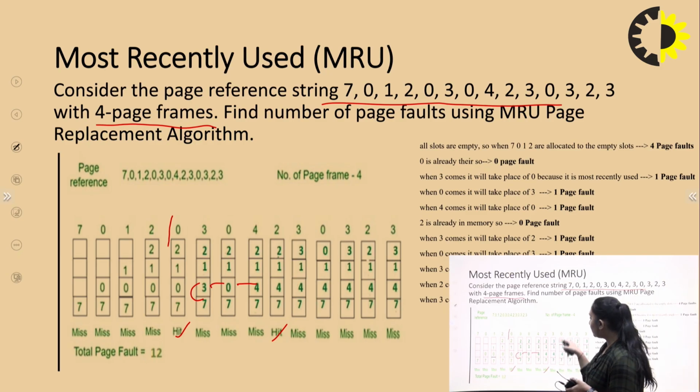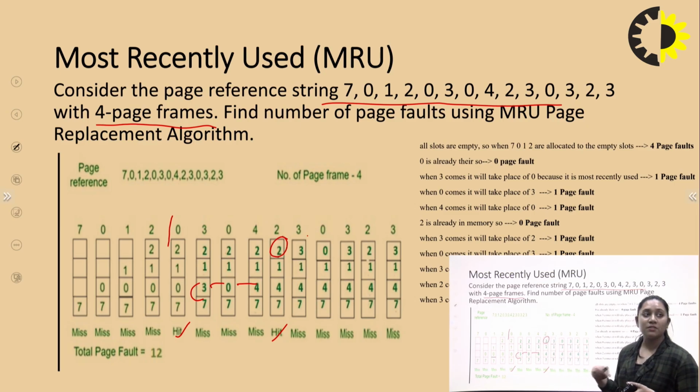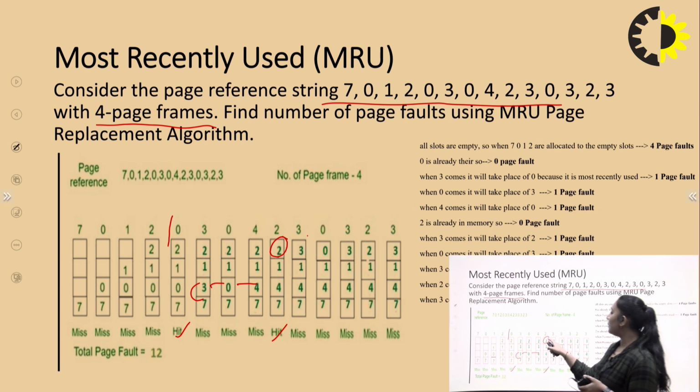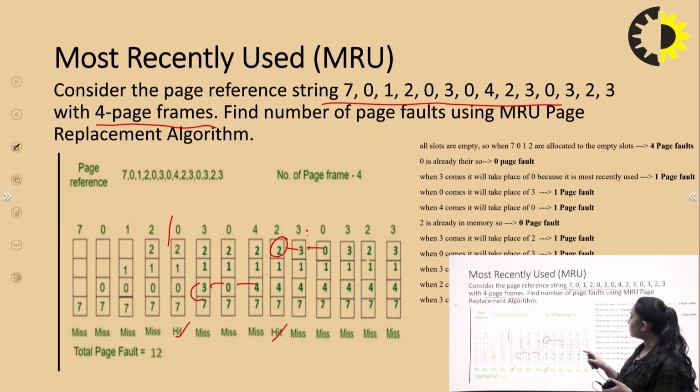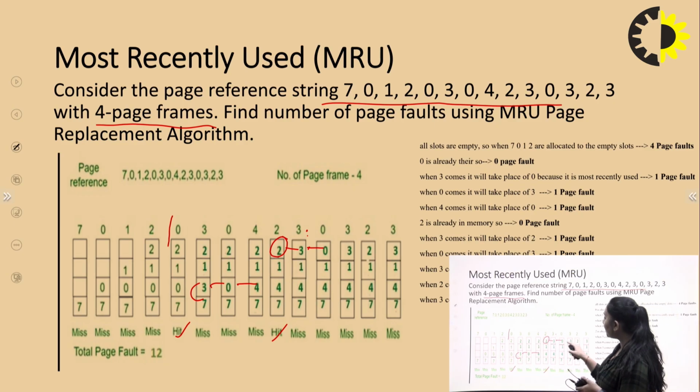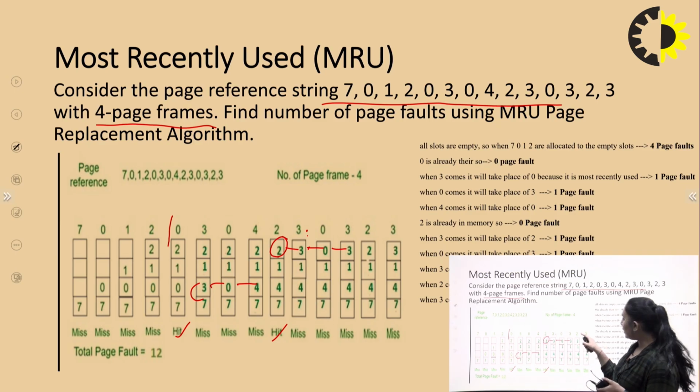Next one is 3. Is 3 already present? No. Previously in the page frame we have 4, so we replace it with the 4 number, right? So the 3 is replaced by the 2. Next 0, again the 3 is replaced by the 0. Next one is 3 again. 3 is not present, so we replace it with the 0. Next one is 2, again we replace it by the 3, right? Next one is 3, then 2 is replaced by the 3, right?